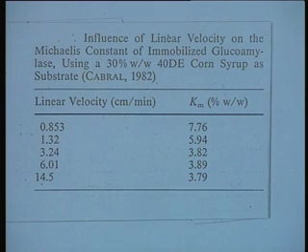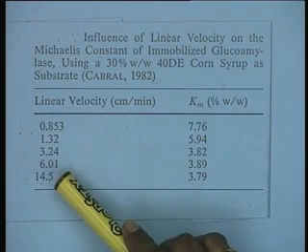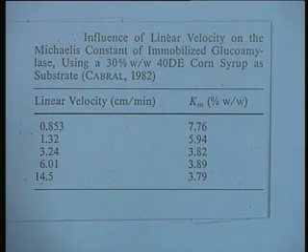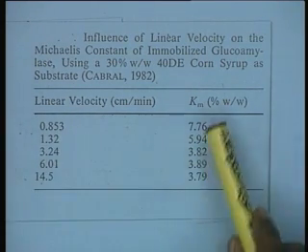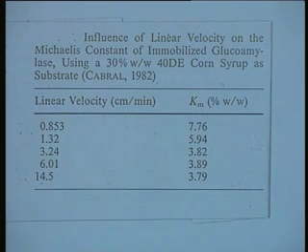That means, if you are able to overcome external film diffusion, increasing the linear velocity means you are reducing the thickness of the boundary film, and that is why, as a matter of fact, when we talk of Km, we are talking only of apparent change and not the real change.